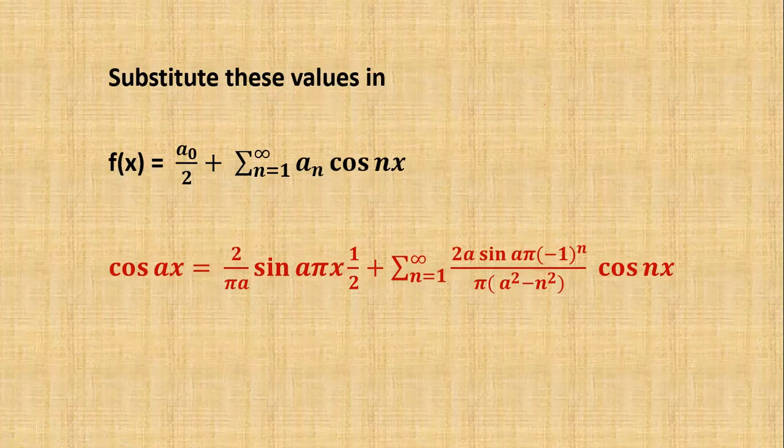What is the half range cosine series? f(x) is equal to a naught by 2 plus summation n equals 1 to infinity a_n cos nx. Here f(x) is equal to cos ax, which equals 2 by πa into sin aπ into 1 by 2, plus summation n equals 1 to infinity a_n, where a_n is 2a sin aπ into (−1)^n by π(a squared minus n squared), into cos nx. This is the half range Fourier cosine series.